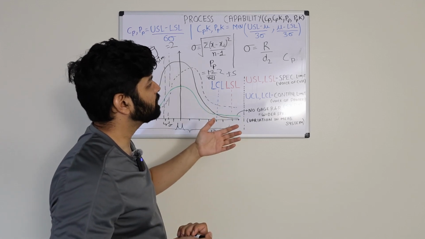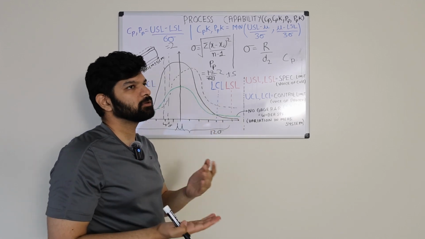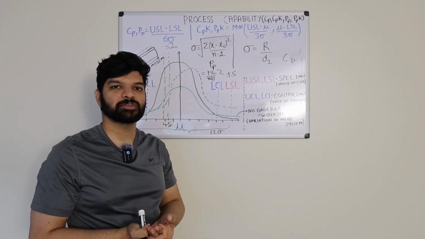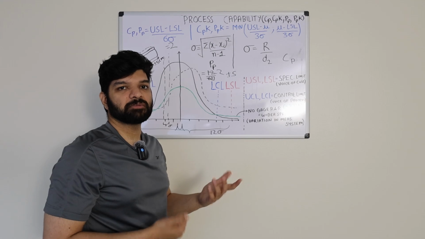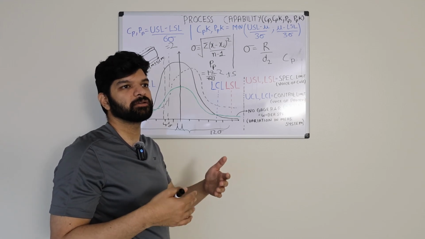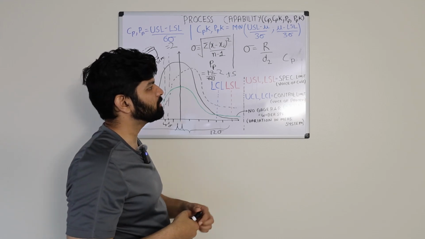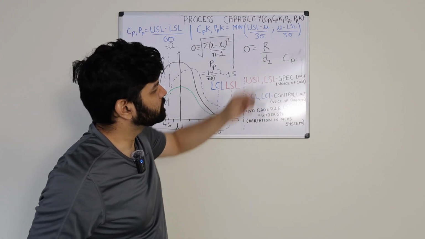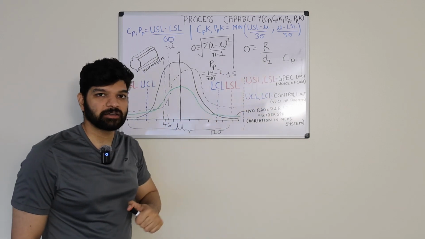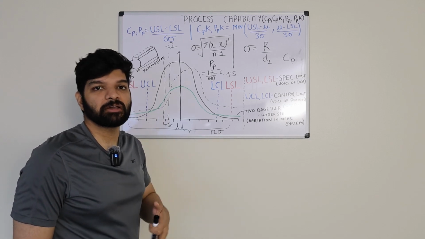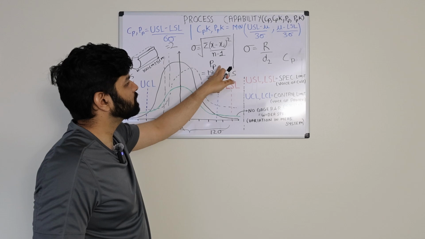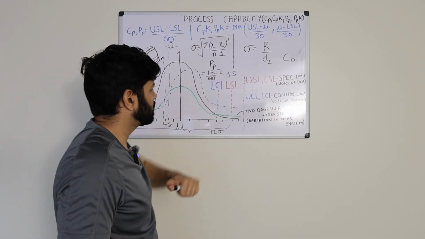Once we have done that, depending on the process, the criticality of the process and the industry, we would need to do the process performance capability after a while, 6 months, 3 months, whatever it may be, which is Cp, and we'll use this formula for calculating the standard deviation in this case, which would tell us the short-term capability of our process. This is the long-term capability, this is the short-term capability.